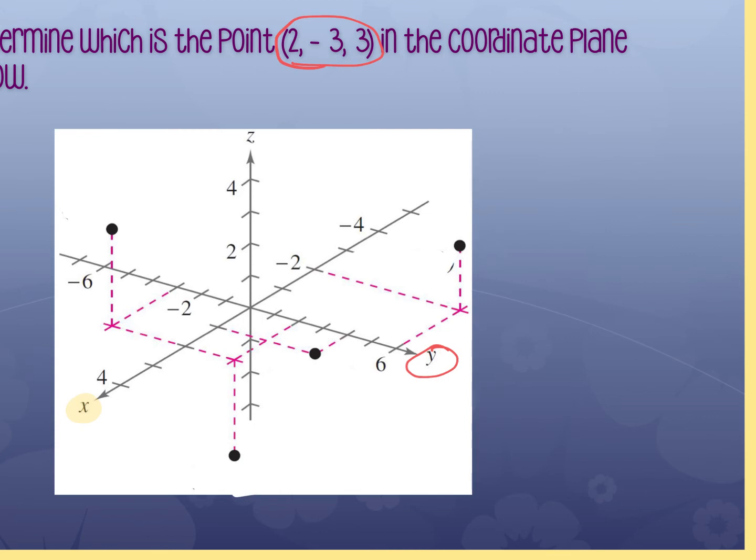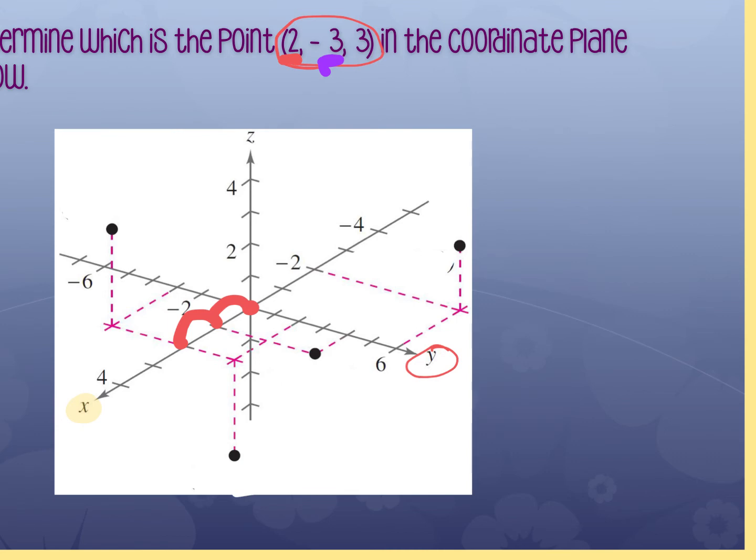Let's first look at the coordinate points and then we'll work our way backwards. If I start at 0 here and I want to go 2 towards the x, it's a positive 2. So I go towards the x. That brings me forward 2 spaces. Then I want to go 3 for the y, but I want to go negative.